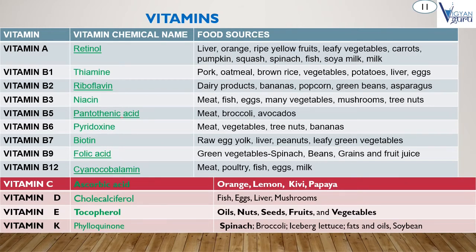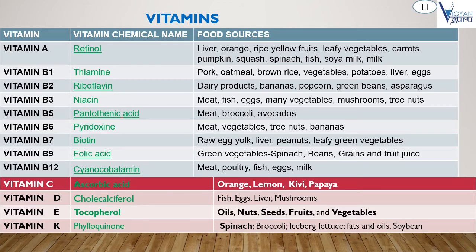And next and last, chemical name of vitamin K is phylloquinone, and their food sources: spinach, broccoli, iceberg lettuce, fats and oils, soya beans.